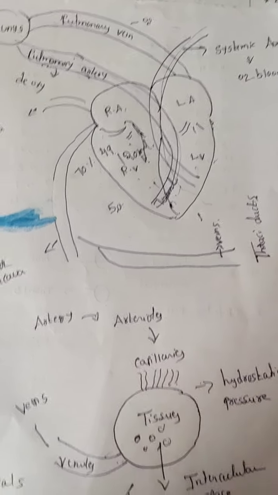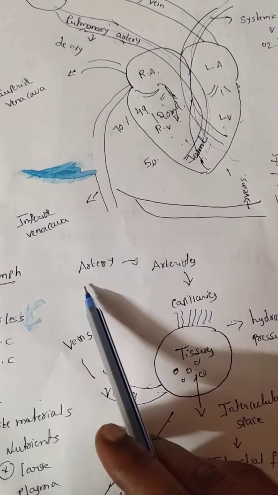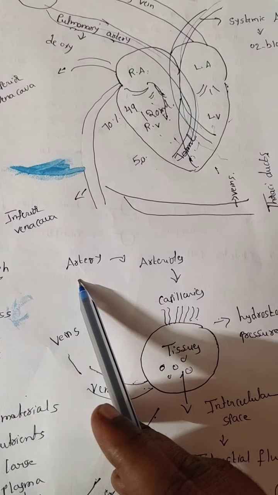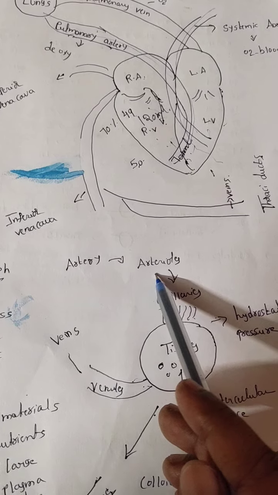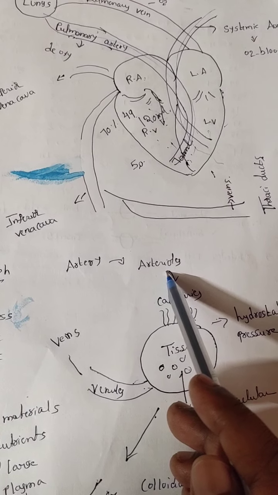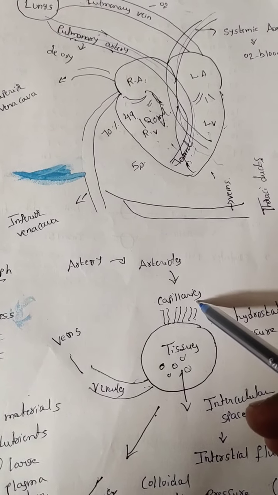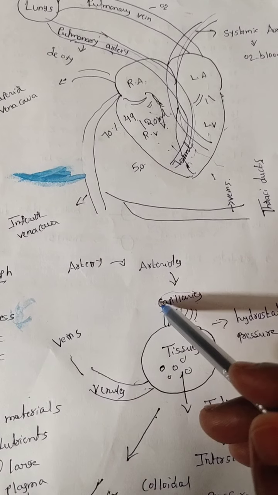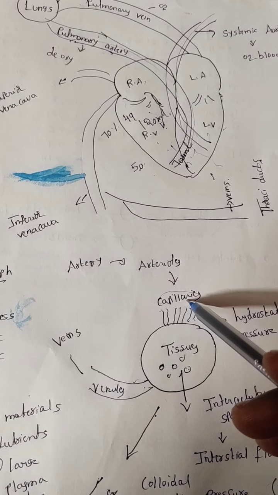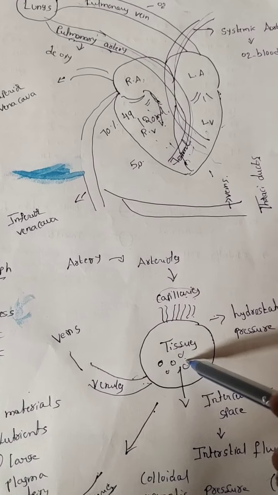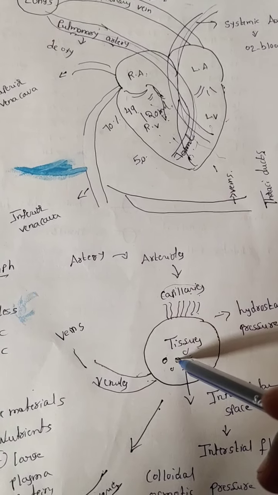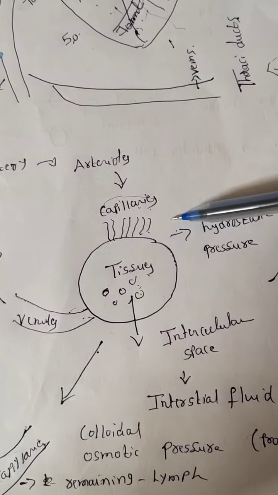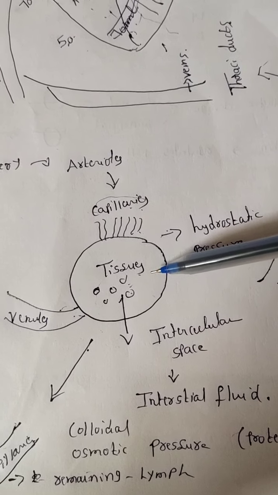Oxygenated blood. This oxygenated blood enters the artery. The artery has branches called arterioles. Arterioles have fine branches called capillaries. Through capillaries the oxygenated blood enters the tissues, where a group of cells is present.